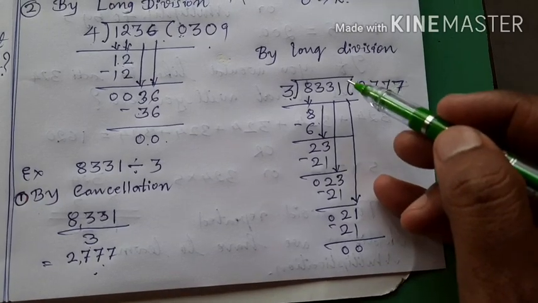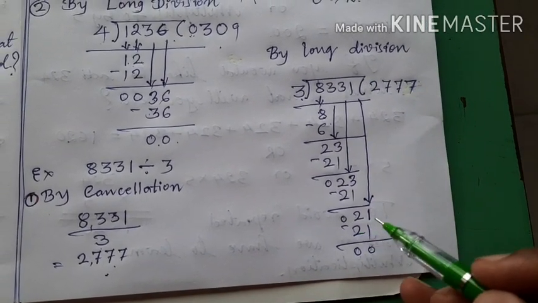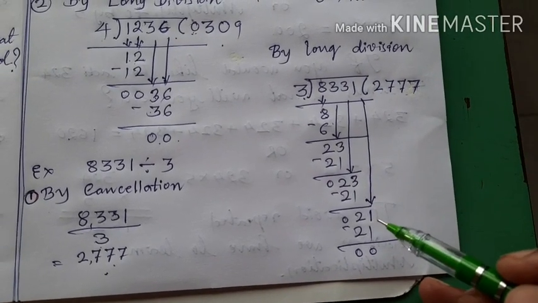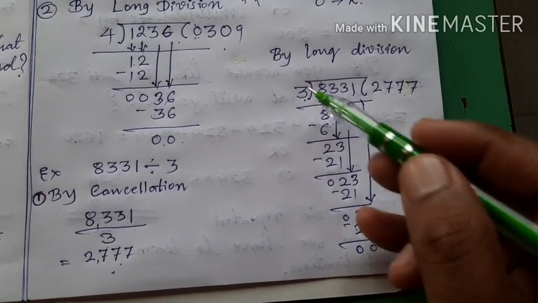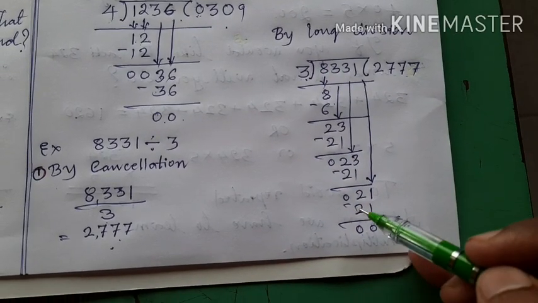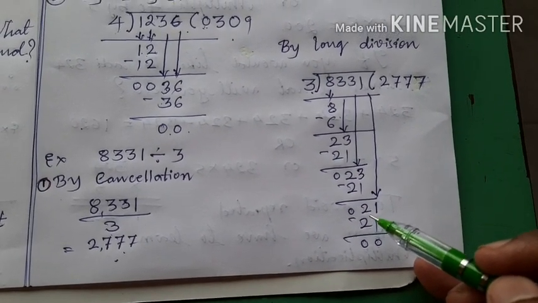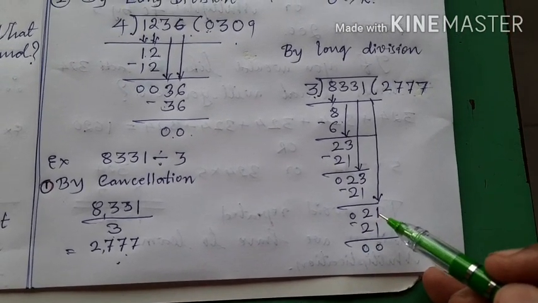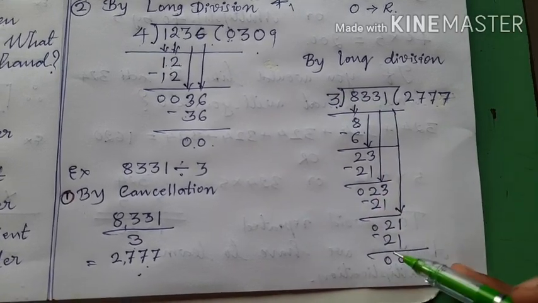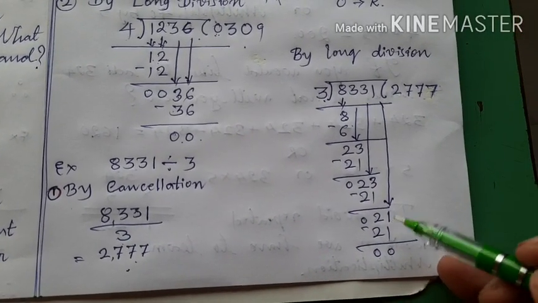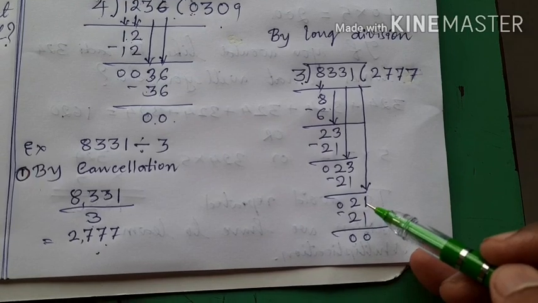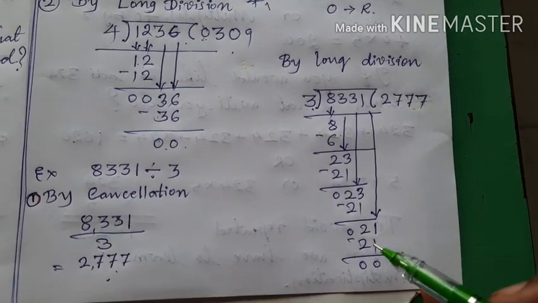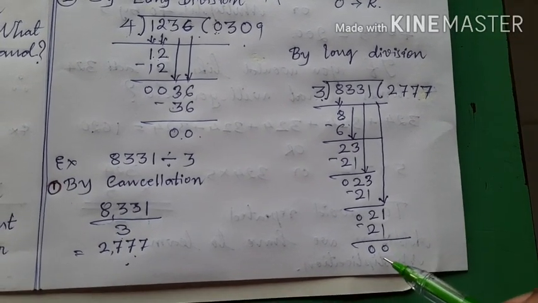Okay. The next digit is 1. Take this 1 down. It is 21. Okay. Don't compare like this. When you take 1, that time don't compare whether 1 is bigger or 3 is bigger. In front of 1, what number is there? 2 is there. You have to count this also. When you take 1 down, it became 21. Now you compare whether 21 is bigger or 3 is bigger. 21 is bigger. Now children, you should not put 0 here. You should search 21 in the table of 3. And you will know that 3 sevens are 21. 21 minus 21 is equal to 0.